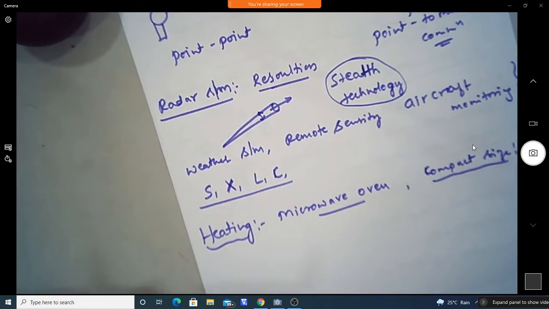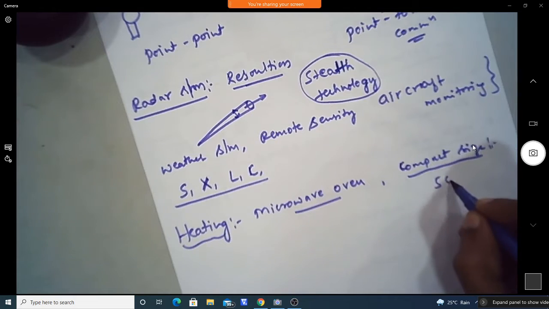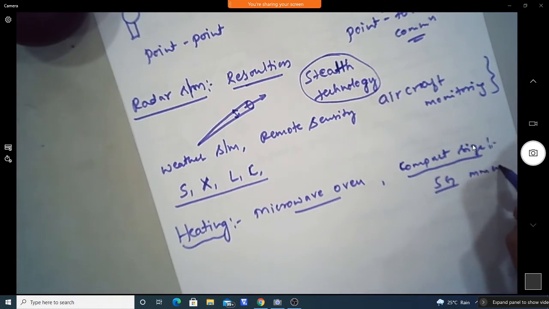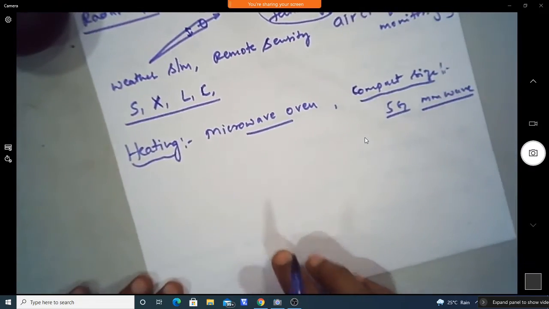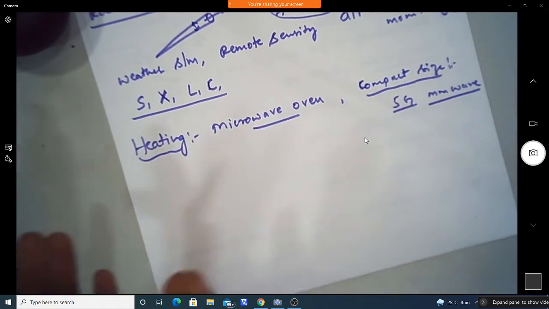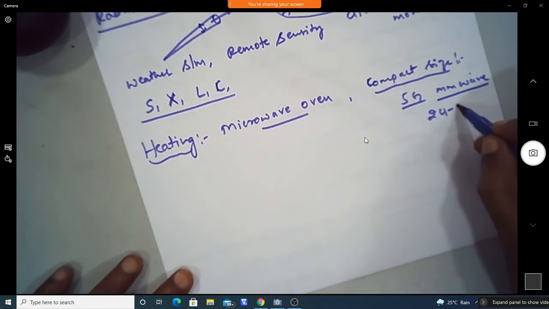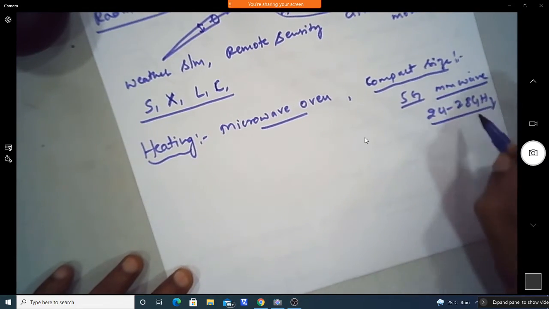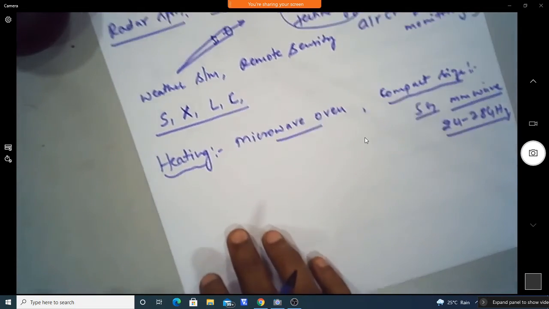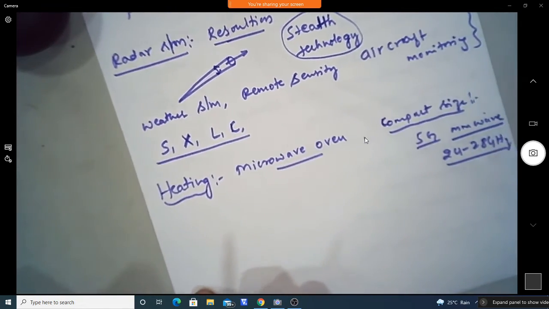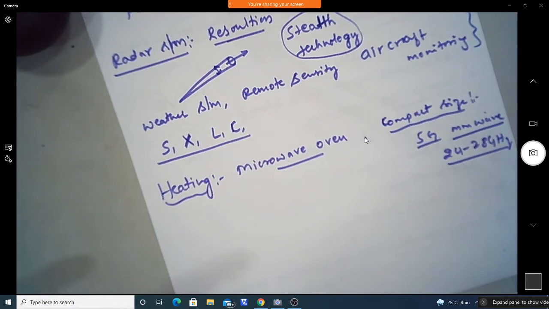You might have seen in today's 5G communication, where we use the millimeter wave. In that millimeter wave application also, the size keeps reducing. Sub 6 gigahertz is in the same microwave frequency range, that is 1 to 6 gigahertz, but if you go for higher frequency, it is around 24 to 28 gigahertz. In this case, the compact size will be obtained. Whatever device we design at this frequency range for 5G communication, the size is going to reduce. That is why microwave components and the microwave frequency range are very important in communication.